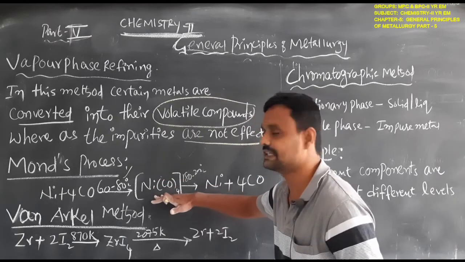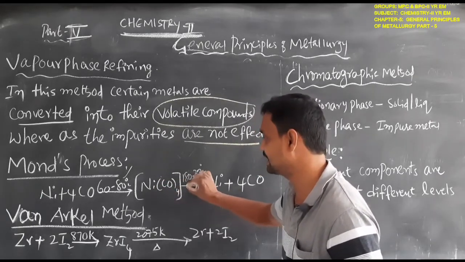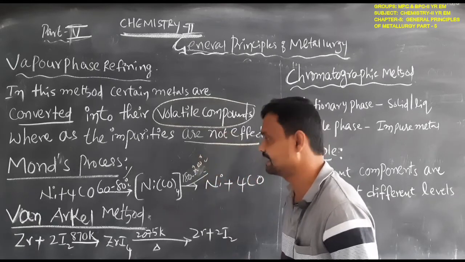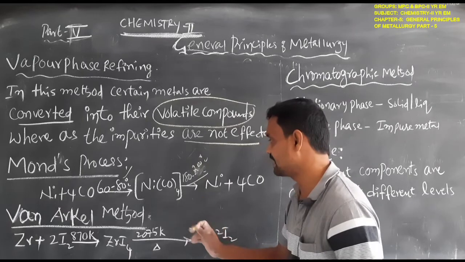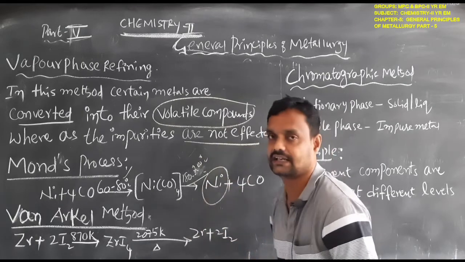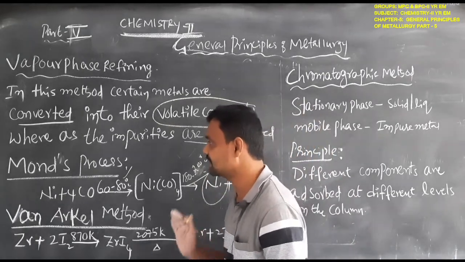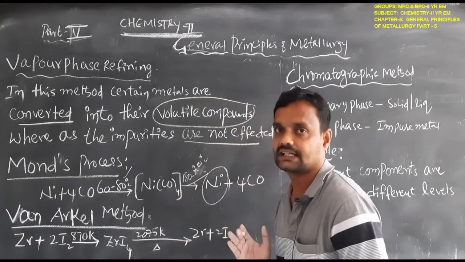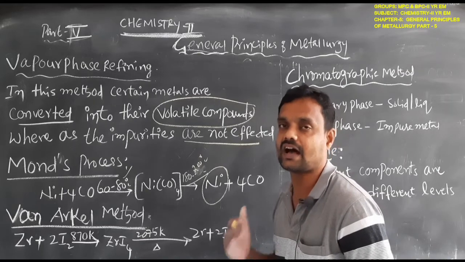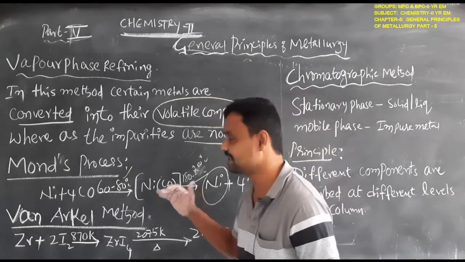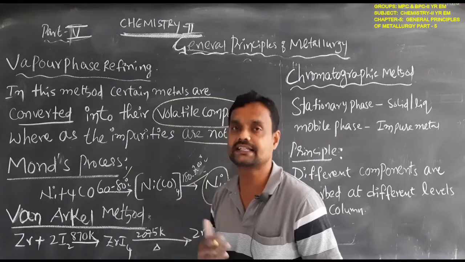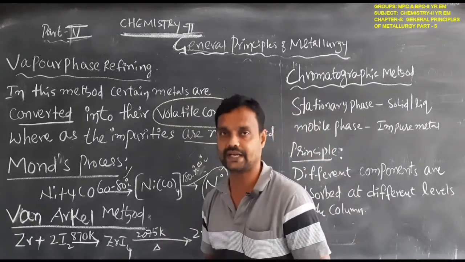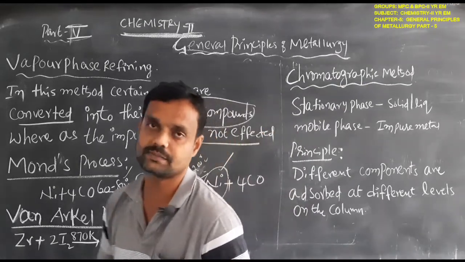When this intermediate compound is again heated at 180 to 200 degrees Celsius, we get pure nickel. This is the process involved in the Mond process. Simple: impure nickel reacts with carbon monoxide, on heating we get the intermediate compound, and on heating again at high temperature, finally we get pure nickel metal. So this is the Mond process.